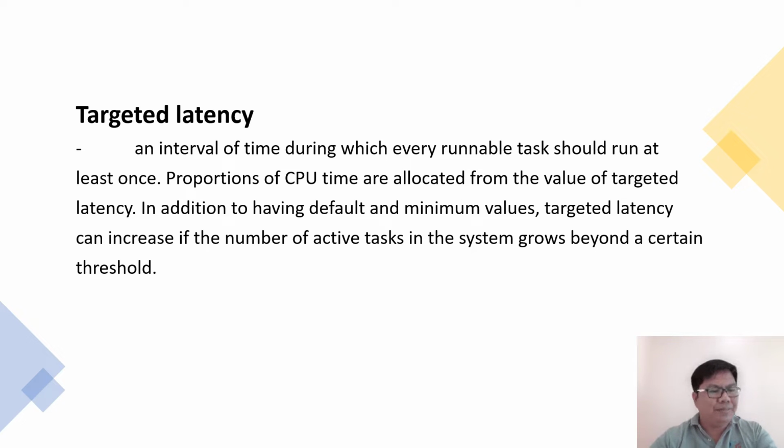Targeted latency is an interval of time during which every runnable task should run at least once. Proportions of CPU time are allocated from the value of targeted latency. In addition to having default and minimum values, targeted latency can increase if the number of active tasks in the system grows beyond a certain threshold.